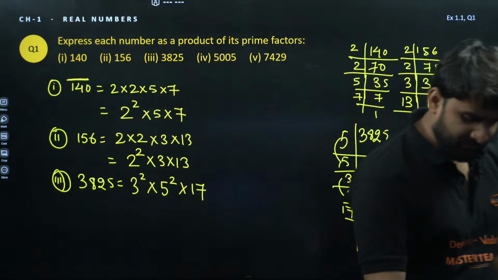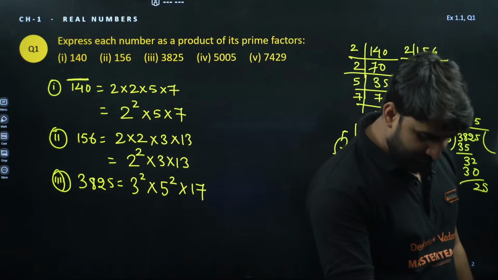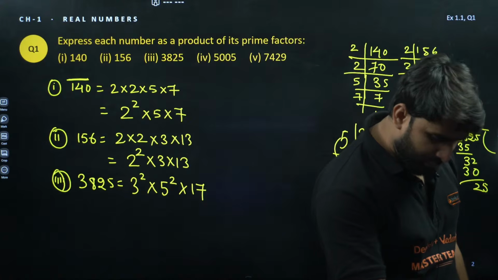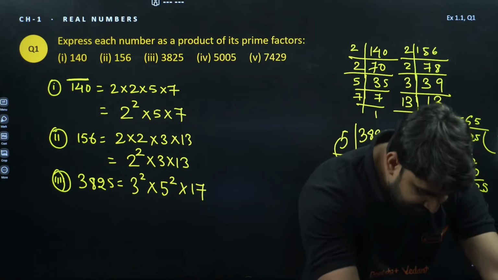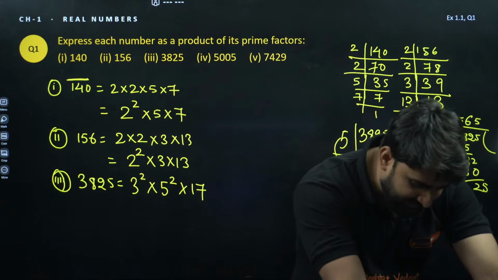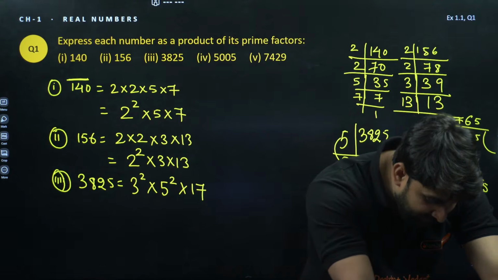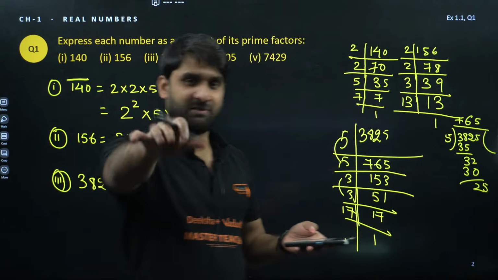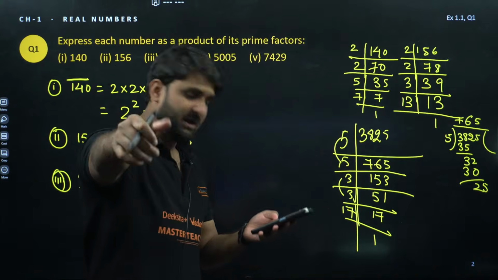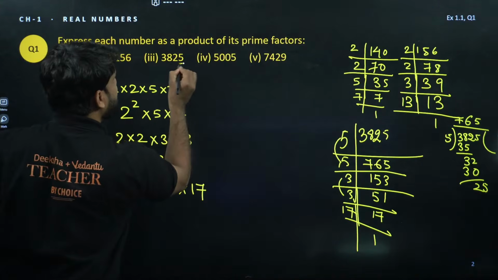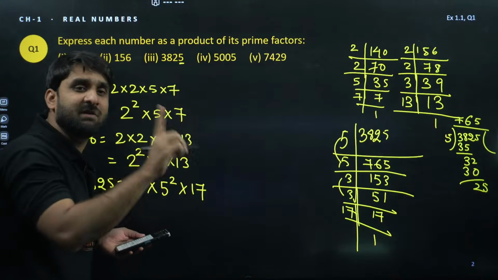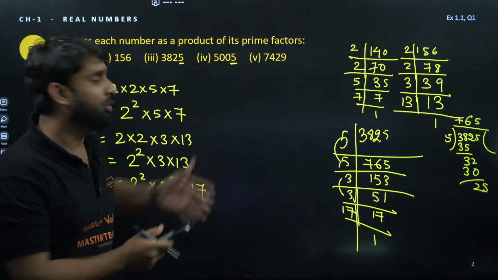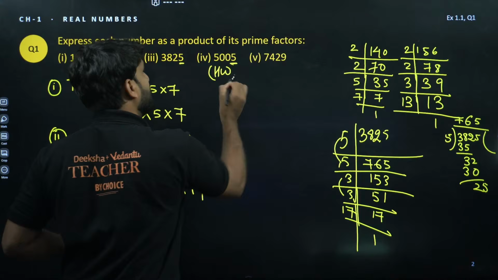Yes, any problem to anyone? Yes, PVT. Sir, a number whose last digit is 5 can be divided by 5. Yes, absolutely, correct. If the last digit is 5, it indicates that this number will be divisible by 5. And again for this also, this will be divisible by 5. So I hope this question you all can do by your own as homework. And now let's do this question.